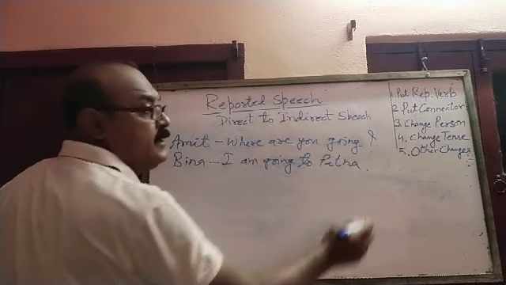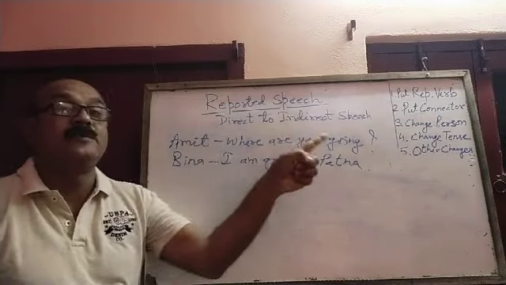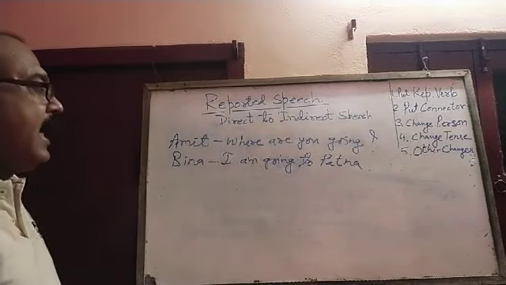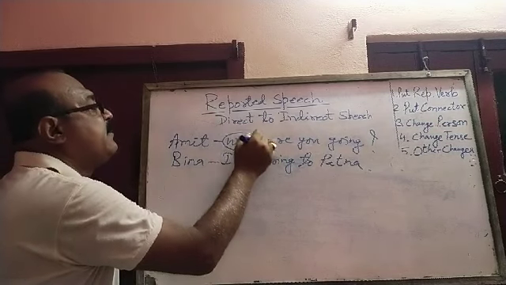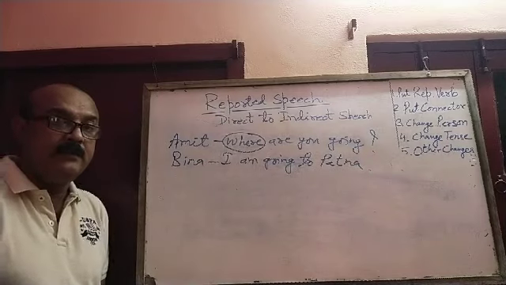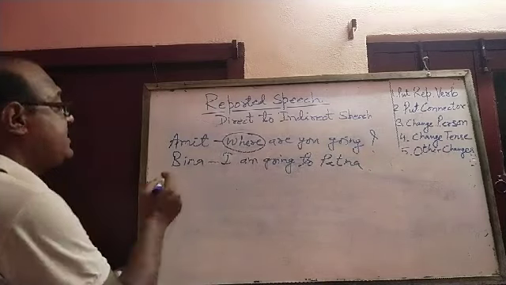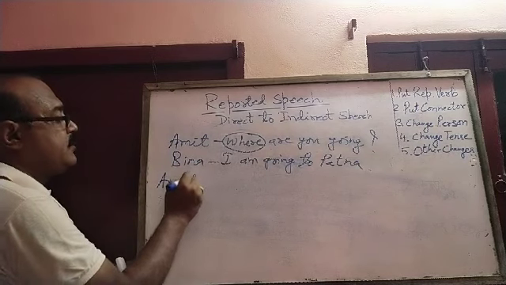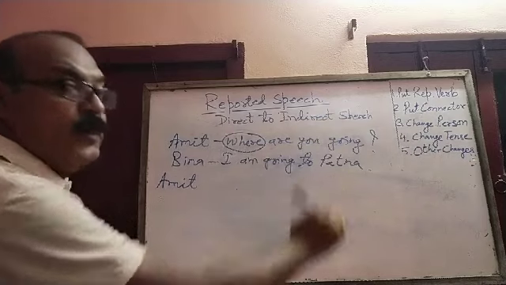Here in this sentence, what happens? We can clearly see the first sentence is a question. And what kind of question? The question which has started with a WH word. But the second sentence is not a question, this is a simple statement. So, first when we turn into indirect speech, we write Amit. And we go to first, put reporting verb.